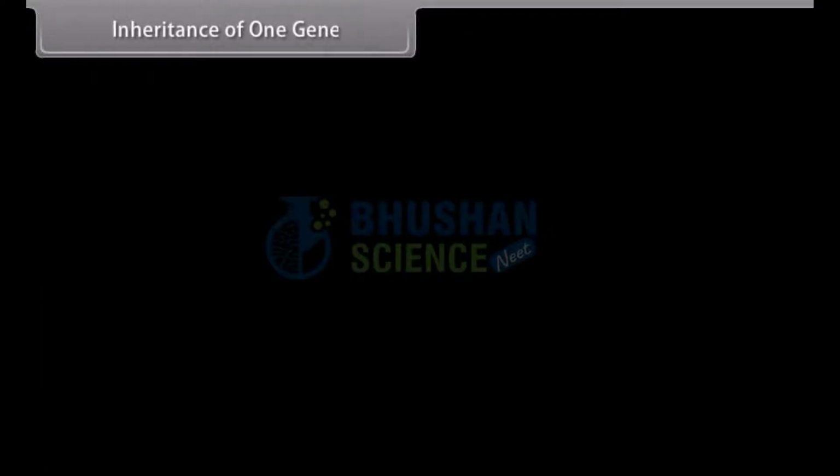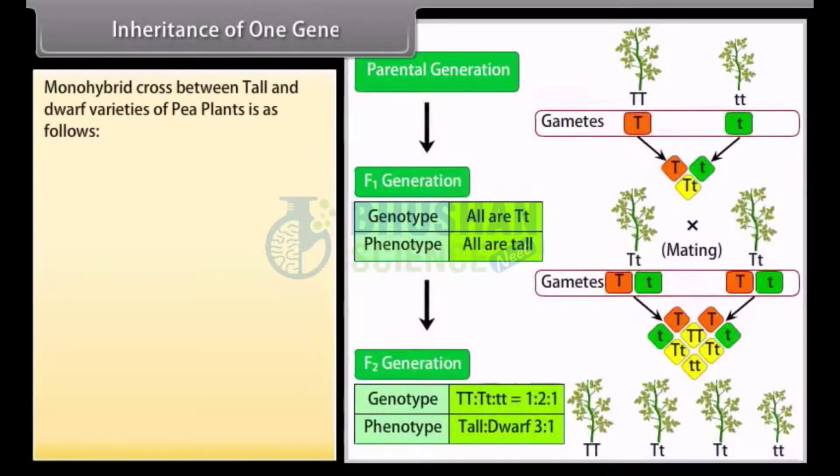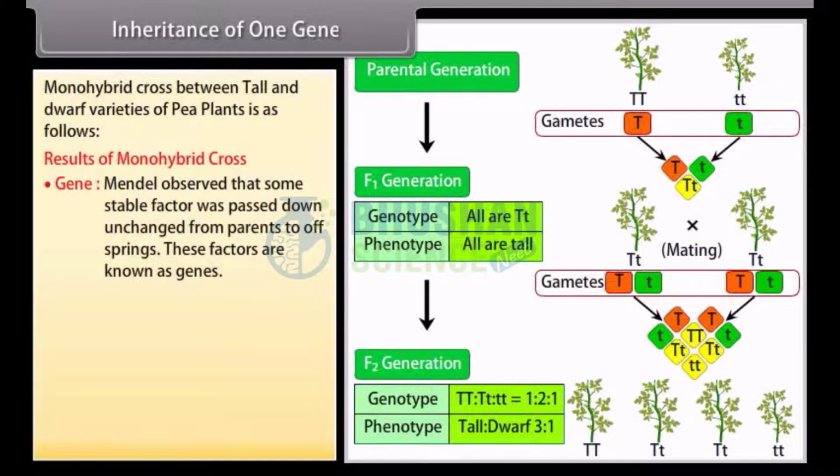Inheritance of one gene. Monohybrid cross between tall and dwarf varieties of pea plants is as follows. Results of monohybrid cross. Gene. Mendel observed that some stable factor was passed down unchanged from parents to offsprings.